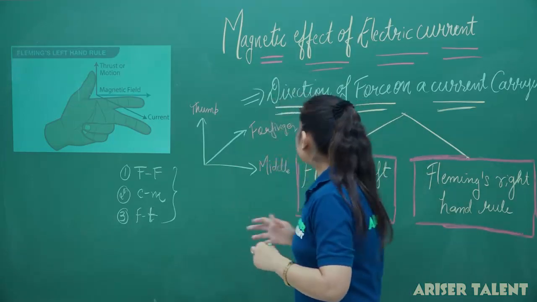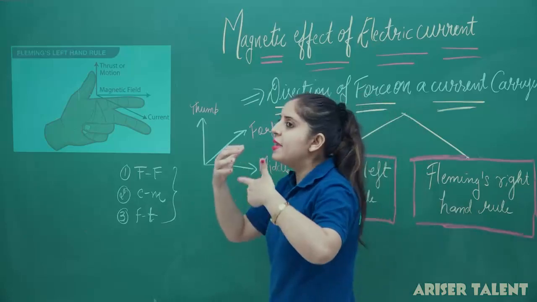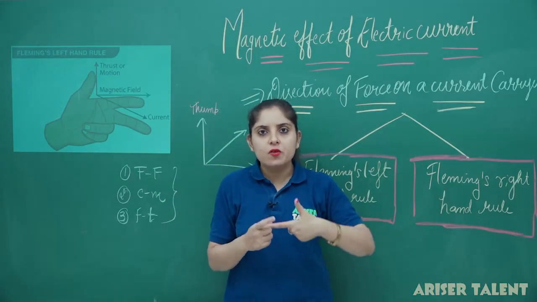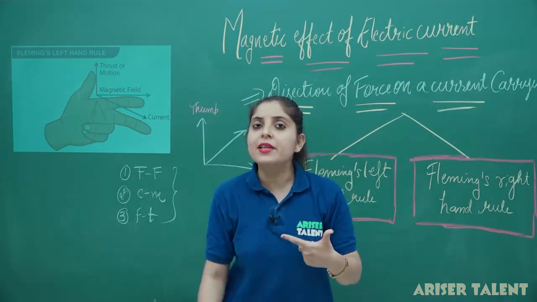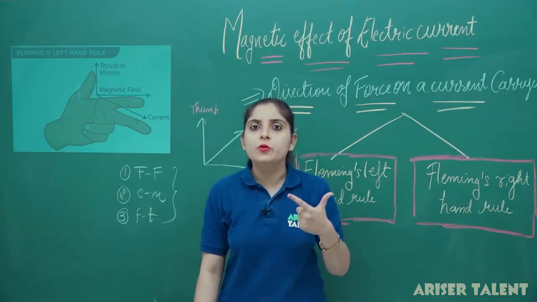Now this is about Fleming's left hand rule, in which we stretch three fingers of our left hand in such a way that the forefinger will give you the direction of the magnetic field, the middle finger will give you the direction of the current, and the thumb will give you the direction of the force.